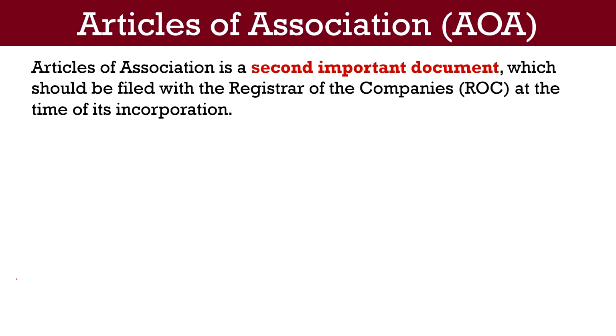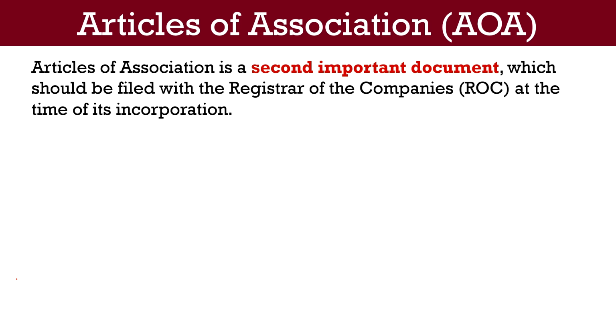Now moving on to Articles of Association. Articles of Association is the second important document which should be filed with the registrar at the time of incorporation. Basically, it contains the rules and guidelines for the governance of the company. Here you should note that the Articles of Association is subordinate to and controlled by the Memorandum of Association of the company.